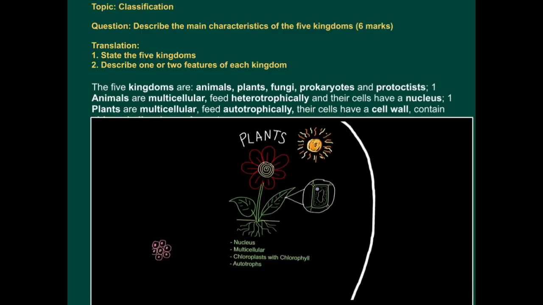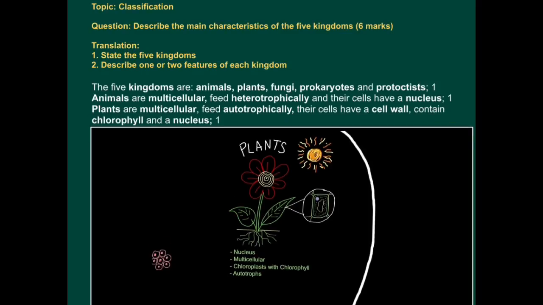Plants, like animals, are also multicellular, but they feed autotrophically. That means they can self-feed, they can make their own food from sunlight. Their cells have a cell wall, and that's why plants don't need a skeleton, they have a rigid cell wall to keep them upright. Their cells also contain chlorophyll, that's what makes photosynthesis possible. So that's how they feed autotrophically, and they also have a nucleus, so the cells of plants have a nucleus.